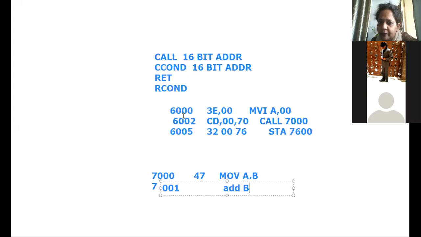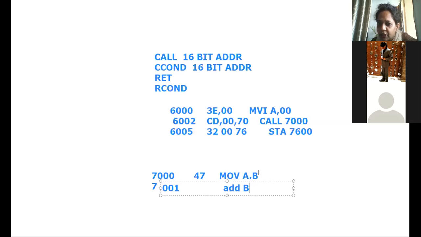Now this particular address will be there now in PC. Once it comes to know that it is a 2-byte instruction, this address comes in the program counter. Now the first code, CD, will go to the instruction register. The moment CD comes into the instruction register, it comes to know that it is a call instruction and it is a 3-byte instruction. So with the call instruction, the instructions at this particular address are now to be executed, correct?